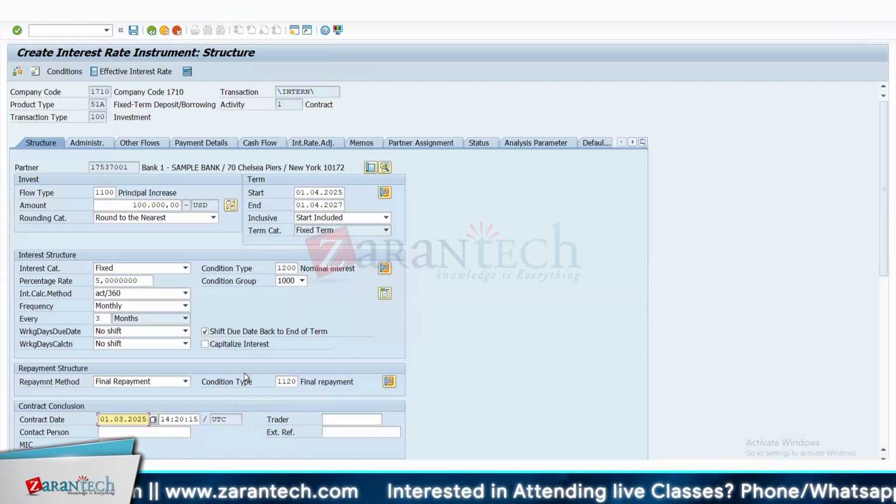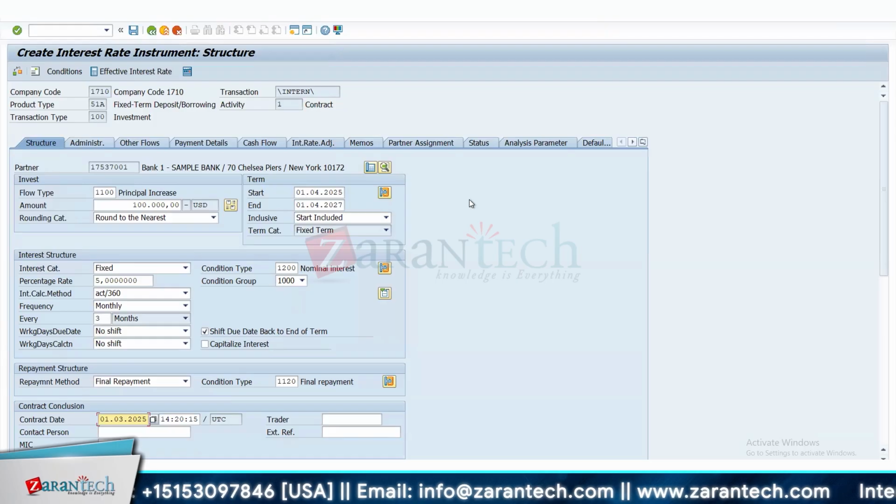So let's say you go and speak with the bank on 1st of March, and you negotiate with them that, hey, I'm going to start a fixed deposit on 1st April, and I want a 5% fixed rate. And they agree, and then you negotiate, and then you agree on a term paper or something. And that is, contract date is on 1st of March. So then you can put 1st of March as your contract date. But contract date should always be earlier than the start date. That means when you're starting the investment, that is when the calculation will be starting.